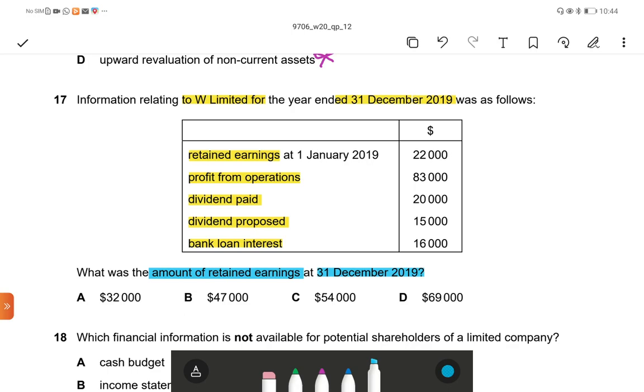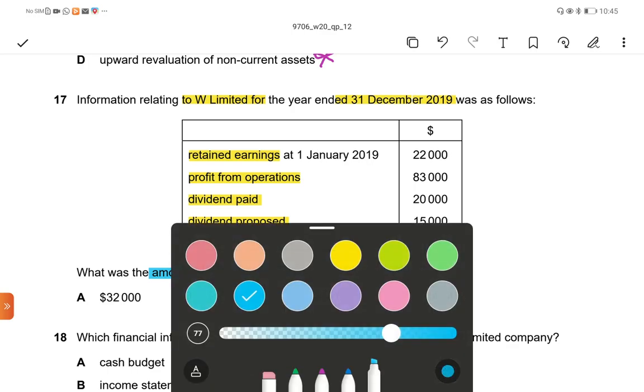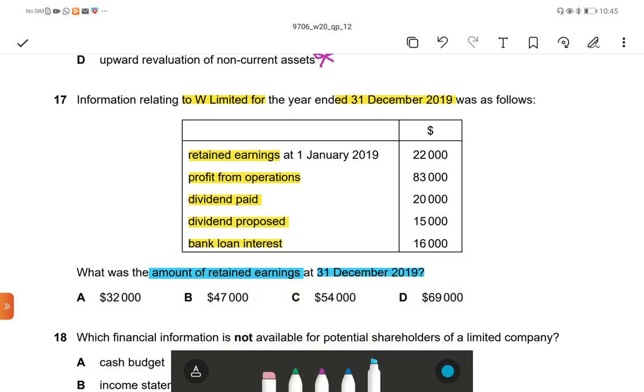They are given the opening retained earnings. So closing retained earnings is equal to opening retained earnings plus current year retained earnings. So we have to calculate current year retained earnings, which is profit after interest and tax. Profit from operation is given, 83,000.